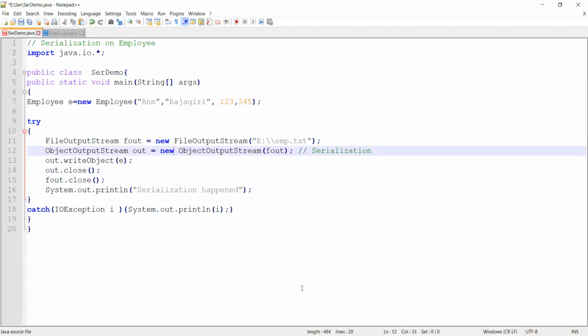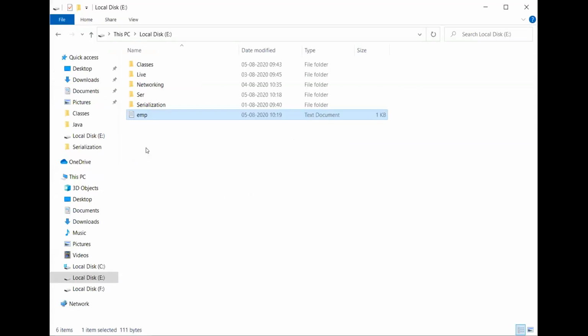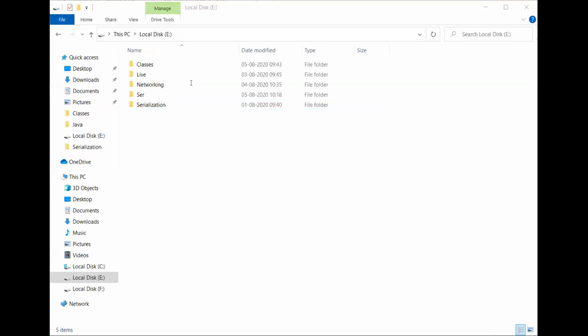We've corrected it. I'll show you the execution once again. Before I execute it, I'll delete the emp and just create a random 1, 2, 3. I'll save my program. Chinnu, hope you're able to understand. Yes, ma'am. Now I'm telling the same employee to create an instance of employee. It is created with the help of my serializable. Command prompt. No, I didn't go to my command prompt. I'm still in my notepad.